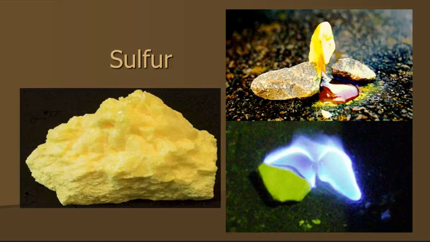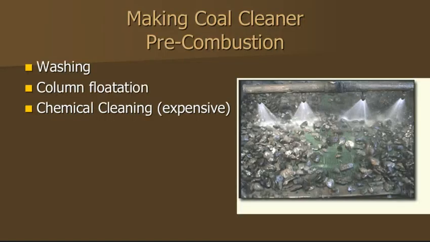Now they work very hard to get the sulfur out, right? And so there's a couple of ways that you can do that. The first one is before you even burn the coal, you can actually wash it, right? Well, first you crush it, and then you can actually wash some of the sulfur right off of it. And you can also, right after crushing it, send it through a large tank of water, a settling tank, and the coal will float, and then the sulfur will drop to the bottom of the tank. Okay. Now there's some chemical cleaning methods. These tend to be expensive and they're not widely used, but I thought I'd throw it out there.